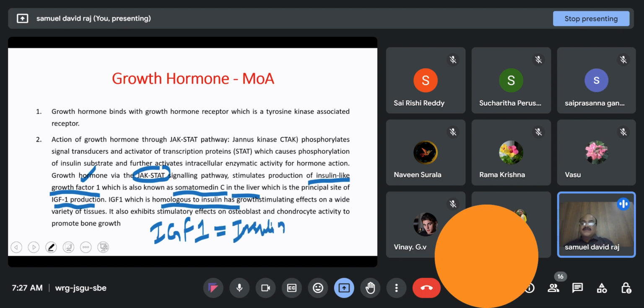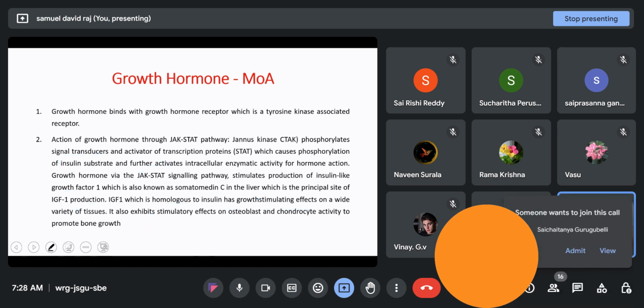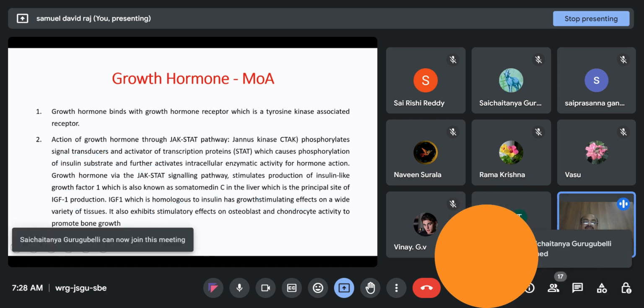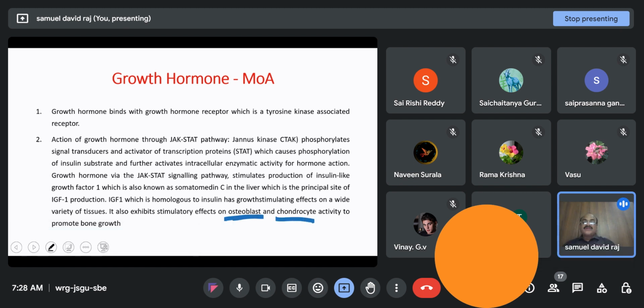That is why we are saying here it causes phosphorylation of insulin substrate. So the substrate on which insulin acts is also acted upon by IGF-1. So here it has growth stimulating effects on a wide variety of tissues. At the same time, this also exhibits stimulatory effects on osteoblast and chondrocyte activity, which are required for bone growth and also cartilage growth. So, what you have to remember here is three things.